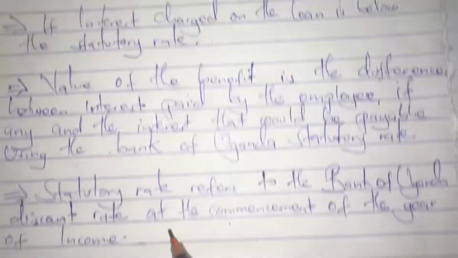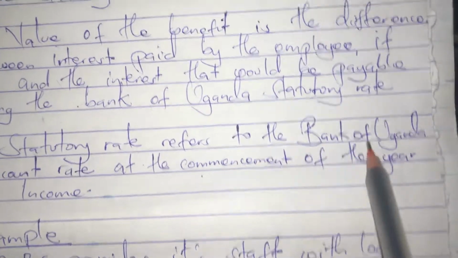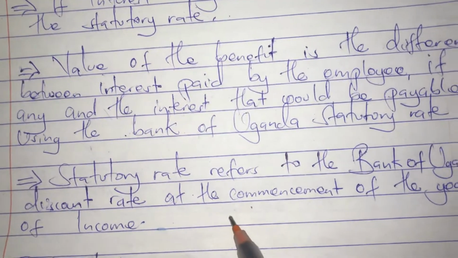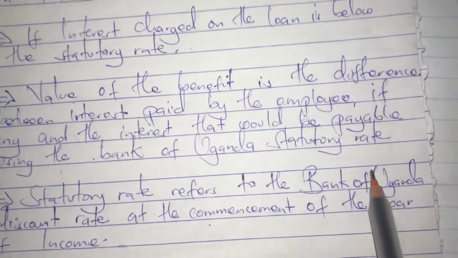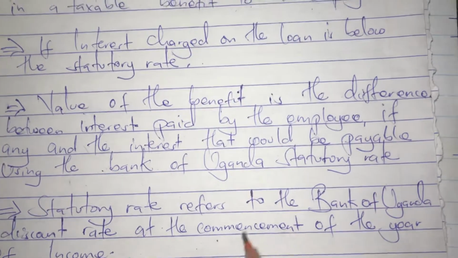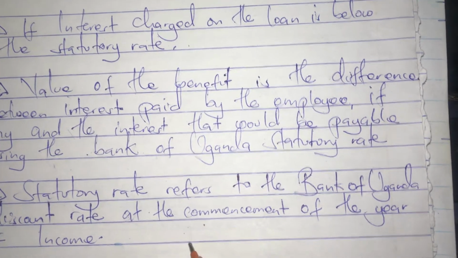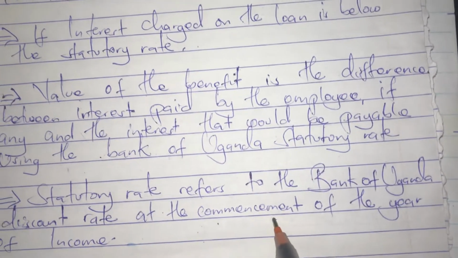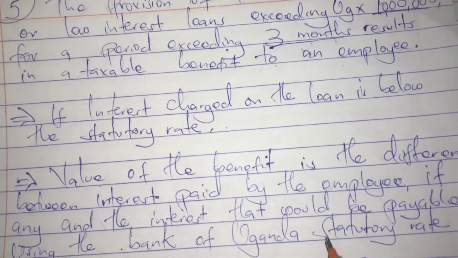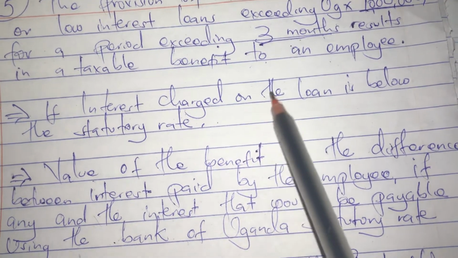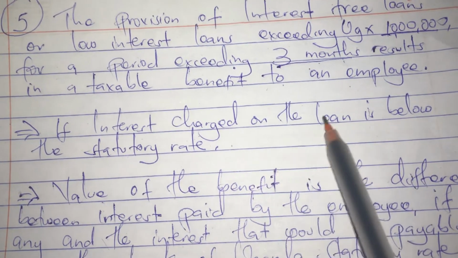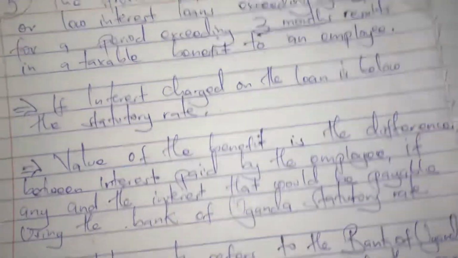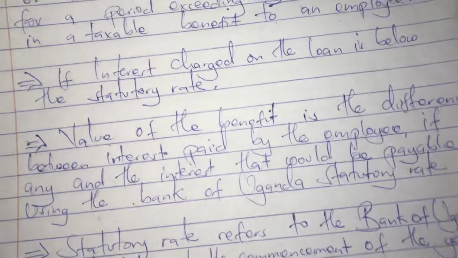It refers to the Bank of Uganda discount rate at the commencement of the year of income, the interest rate that the Bank of Uganda uses when giving out loans. So the interest rate charged on the loan given to the employee must be below the statutory rate in order for it to be regarded as a benefit in kind.